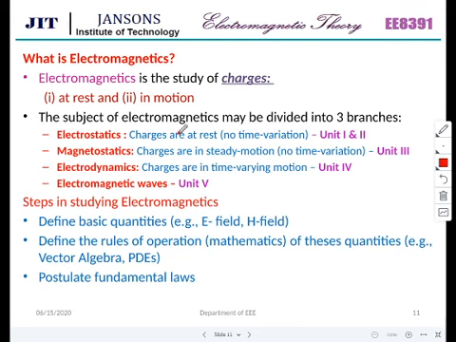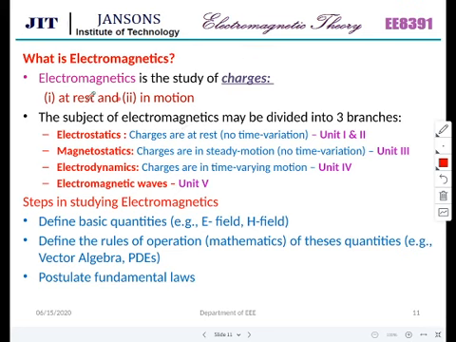If you remove one electron, then that atom will become a positive ion, and the electron which is removed from the atom will become a negatively charged particle. So we can take both of them, positive charge and negative charge. This we are calling charges.